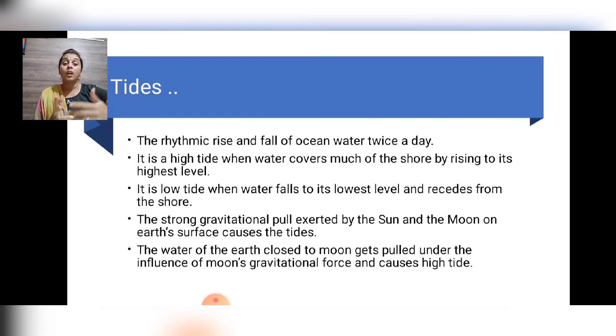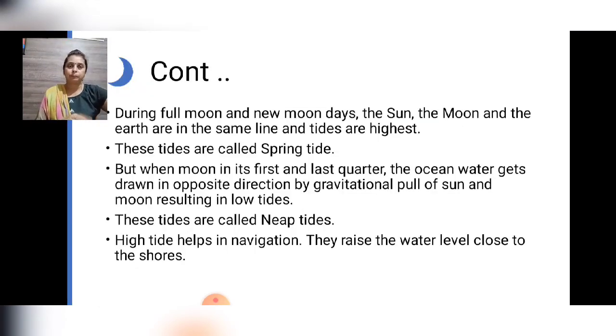What is the meaning of pull? Pull and push. Sometimes you have to pull and sometimes you have to push.